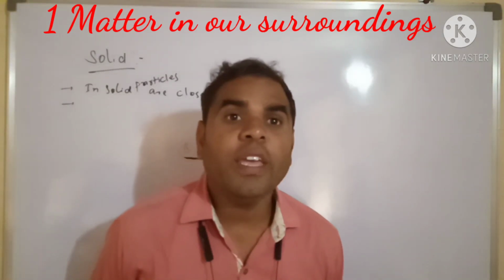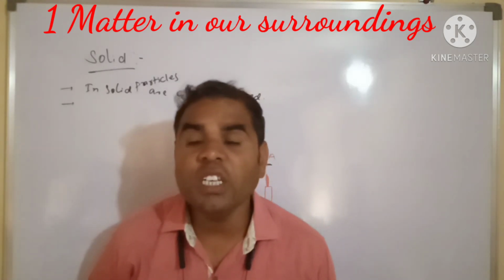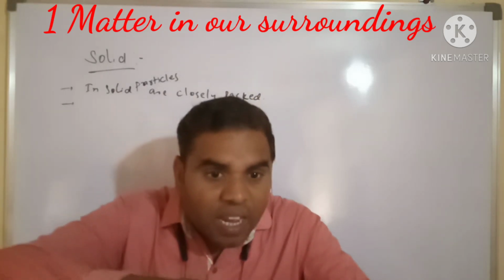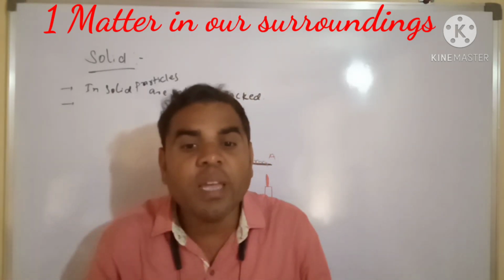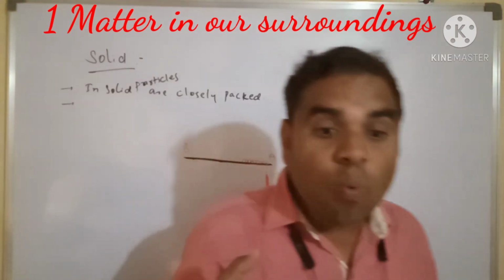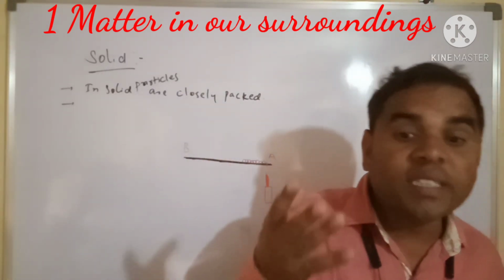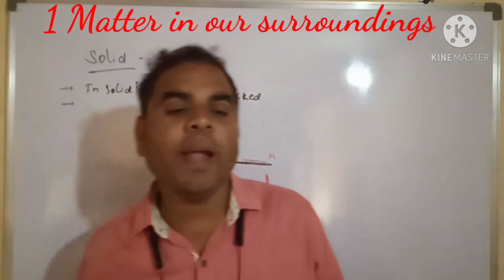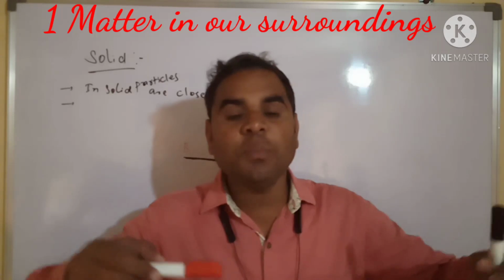See, for example, here some questions may also rise in your mind. See, a rubber band changes its shape on stretching, so why do we call it a solid? See, we have to see that the rubber band is changing its position.